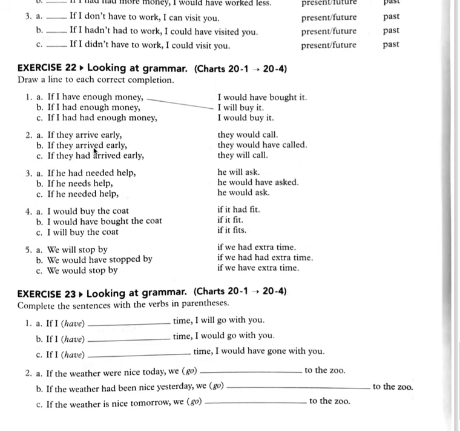Look at the if clause. Arrived, simple past. So you're going to say result clause, would, and the simple form of the verb. So if they arrived early, they would call. Letter C. If they had arrived early, they would have called. Because here you have had arrived, past perfect, and would have and the past participle in the result clause. If they had arrived early, they would have called.